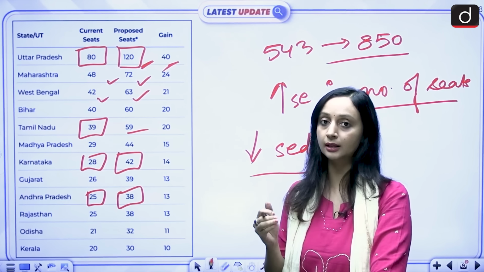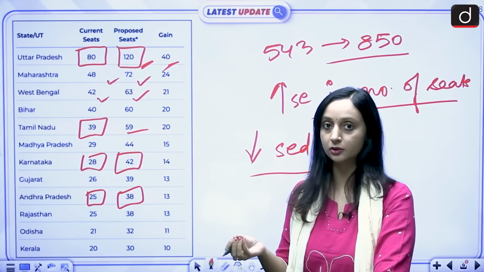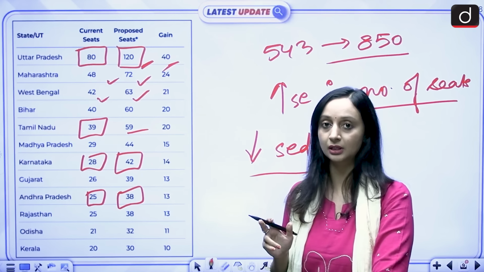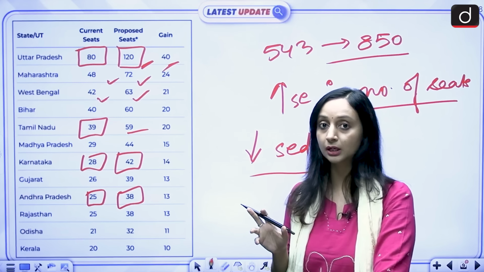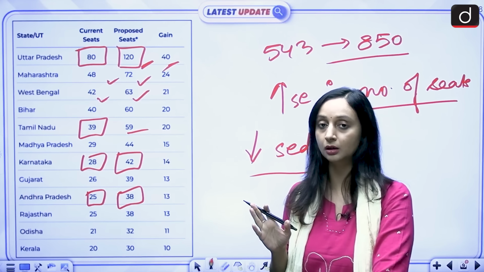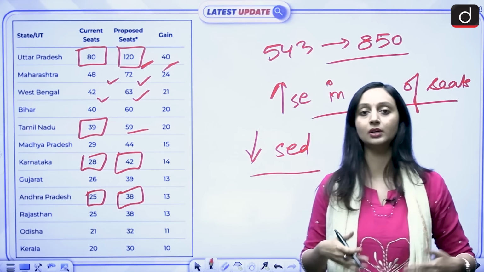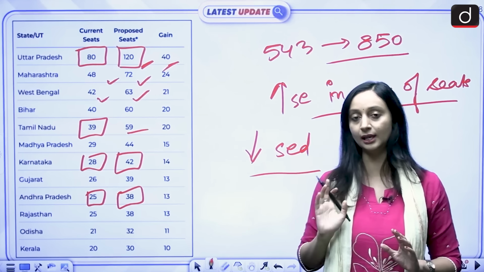The center is saying that let's not wait for the entire census exercise of 2026-27 to complete. Do the delimitation based on 2011 census data and then give reservation. But the opposition is saying do not do delimitation like this. This is not going to work in our favor. So let's come up with a solution first, give reservation to women right now, and then do the delimitation exercise.